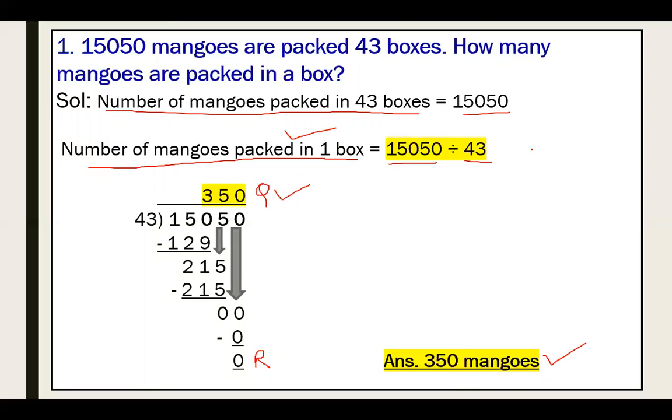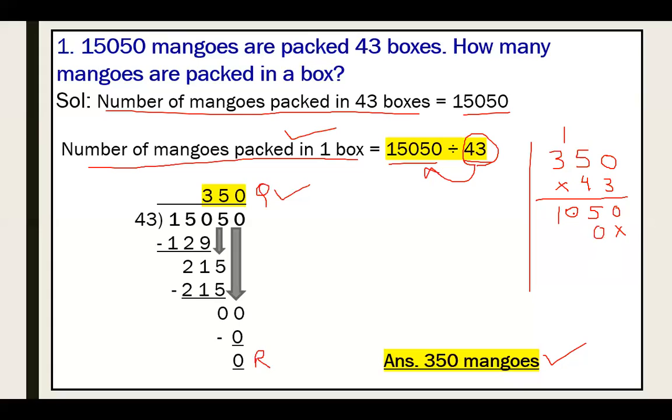You can verify your answer also. If you multiply 350 into 43, then you will get 15,050 as an answer. So I want to verify my answer also, so I have to multiply 350 into 43. 3 zeros are 0, 3 fives are 15, 3 threes are 9 and 1 is 10. I am just checking that my answer is coming correct or not. But you are not supposed to do it; for your satisfaction, you can multiply. So 4 zeros are 0, 5 fours are 20, then 4 threes are 12, plus 2 is 14.